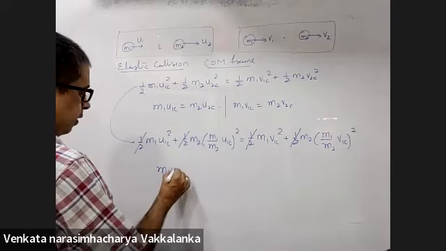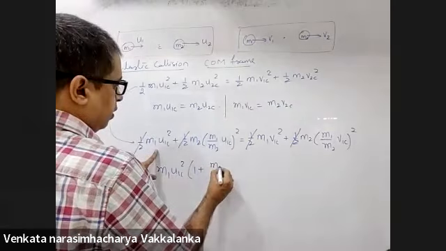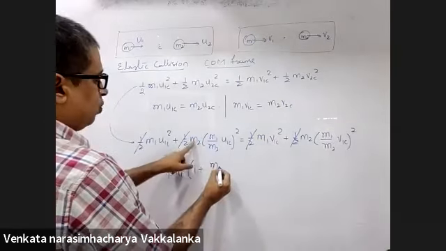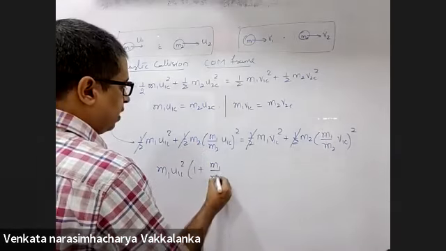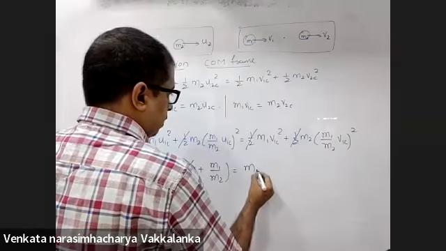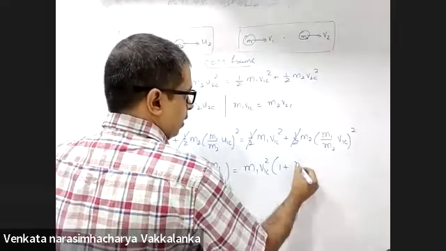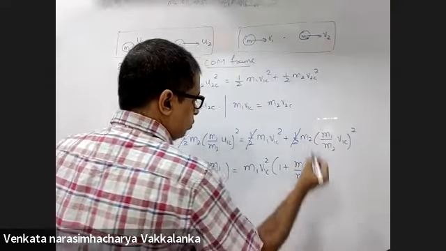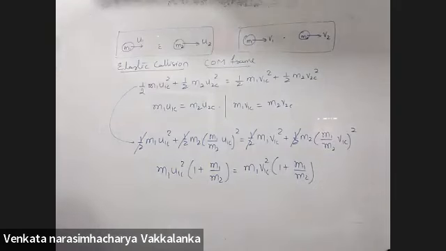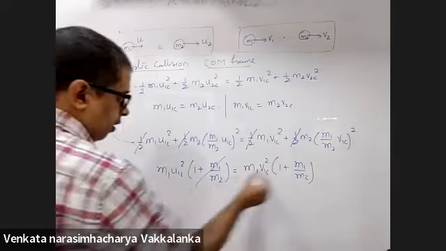M1 U1C whole square I take out common, 1 plus M1 by M2. Is my calculation correct? Similarly M1 V1C whole square I take out common, 1 plus M1 by M2. Is my calculation correct?